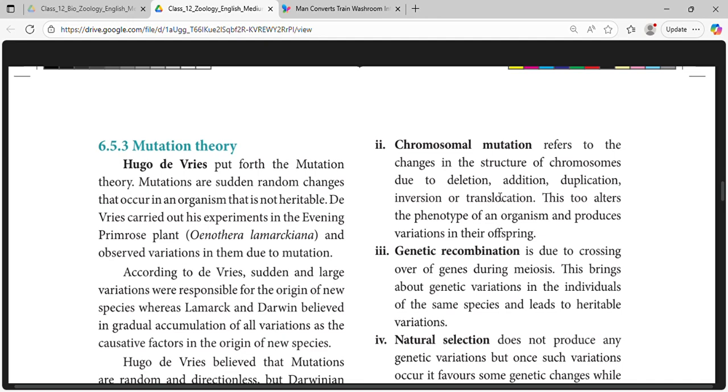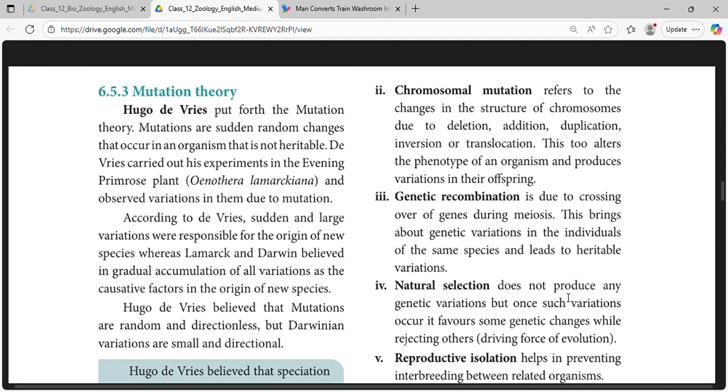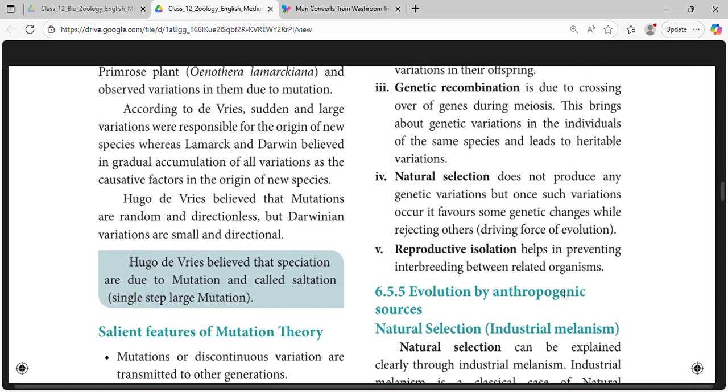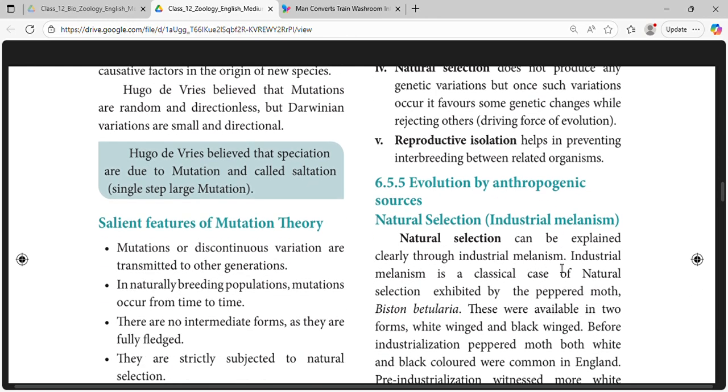Genetic recombination is due to crossing over of genes during meiosis. This brings about genetic variations in the individuals of the same species and leads to heritable variations. Natural selection does not produce any genetic variation, but when such variations occur, it favors some genetic changes while rejecting others. It is the driving force of evolution. Reproductive isolation helps in preventing interbreeding between related organisms. Natural selection can be explained clearly through industrial melanism.